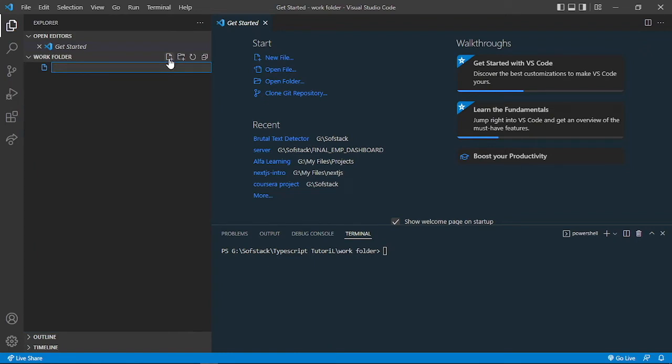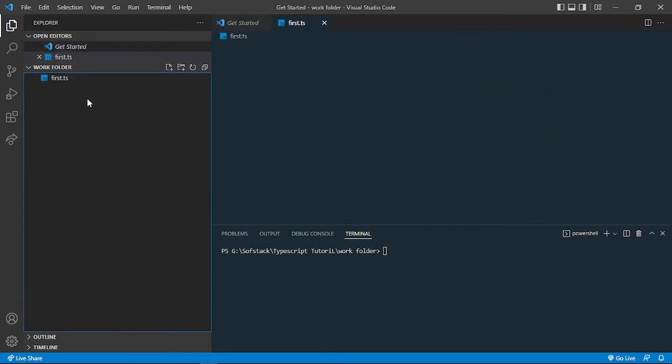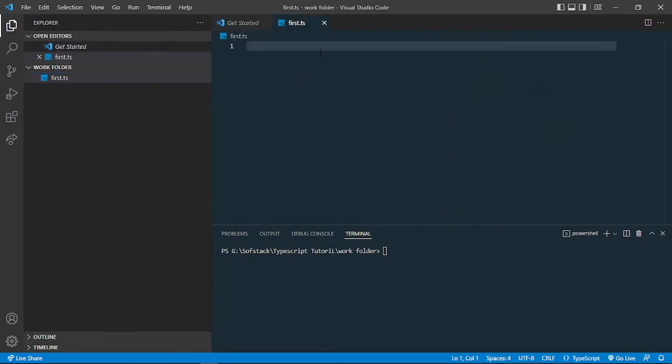For example, let's write first.ts. The ts is the extension for a TypeScript file. So make sure you add this .ts in case you are writing TypeScript code. So you have to write this first.ts, and after that you can write your TypeScript code in here.